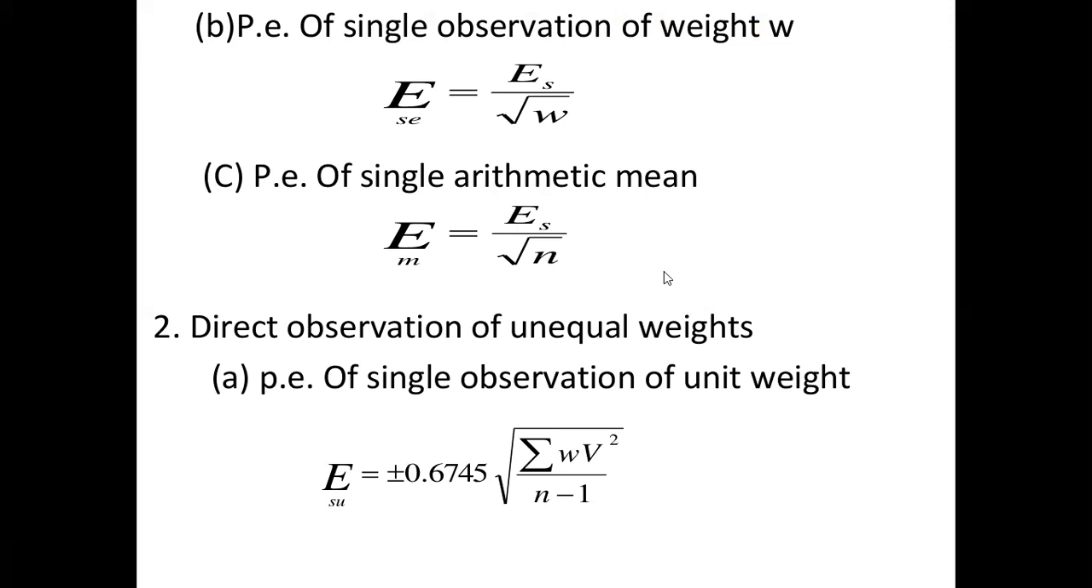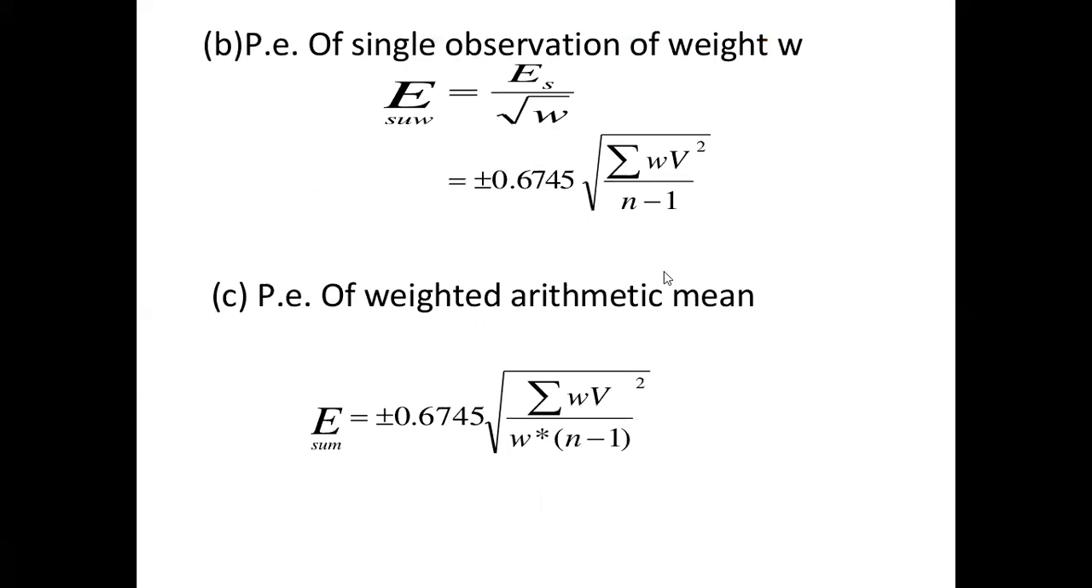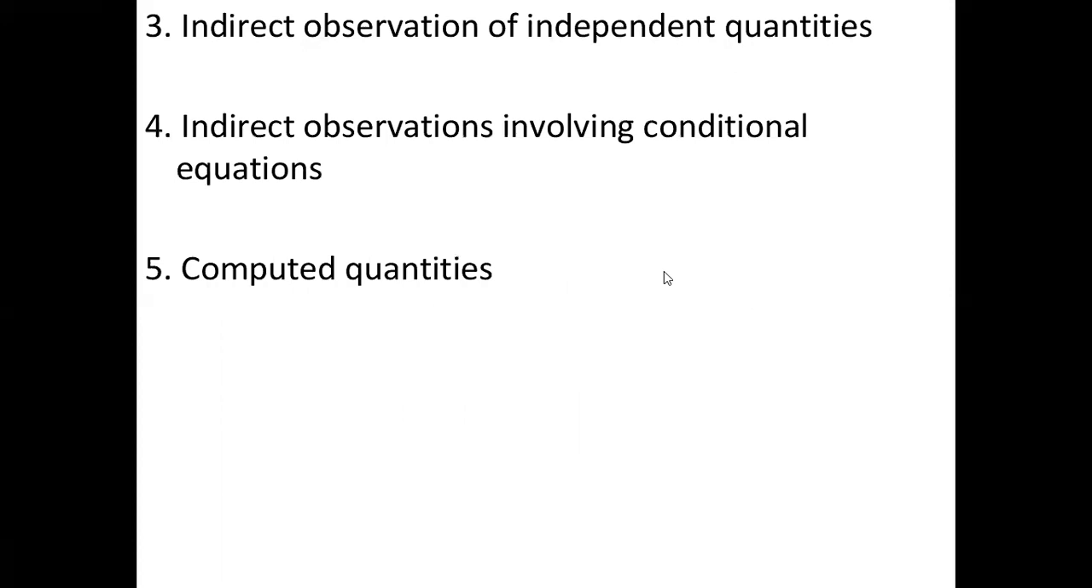Direct observation of unequal weight. PE of a single observation of unit weight ESU is equal to plus or minus 0.6745 under root sigma W V square upon n minus 1. Probable error of a single observation of weight W is equal to ESUW is equal to ES upon under root W is equal to plus or minus 0.6745 under root sigma W V square upon n minus 1. PE of weighted arithmetic mean E sum is equal to plus or minus 0.6145 under root sigma W V square upon W into n minus 1.